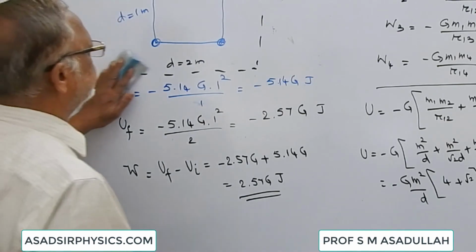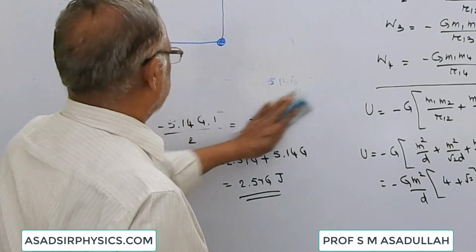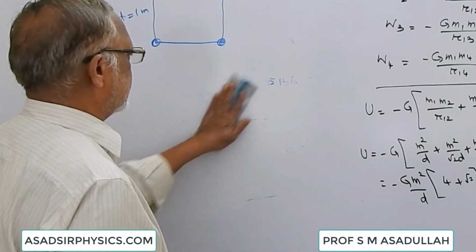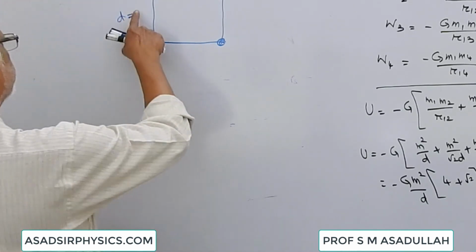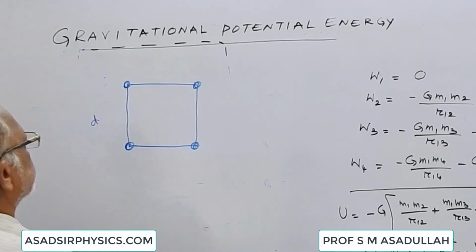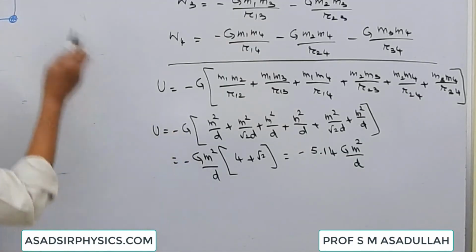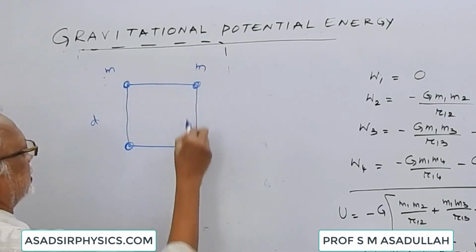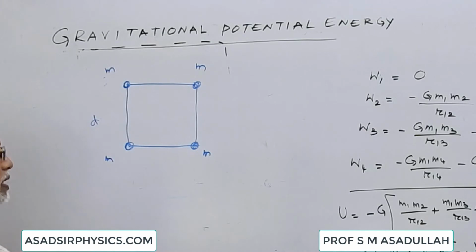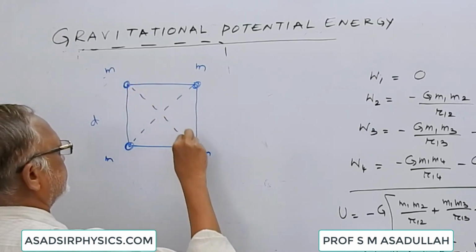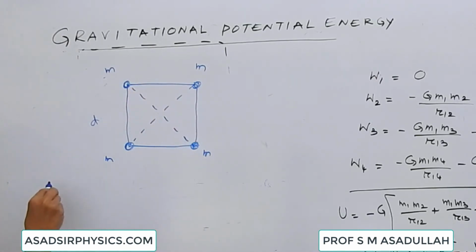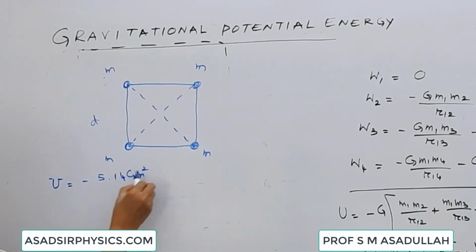Now in this problem of 4 bodies, each of mass m, placed at the corners of a square of side d, the potential energy of this system U is equal to minus 5.14 G m square by d.